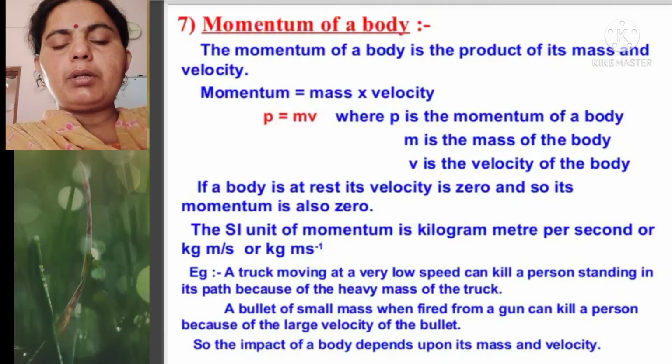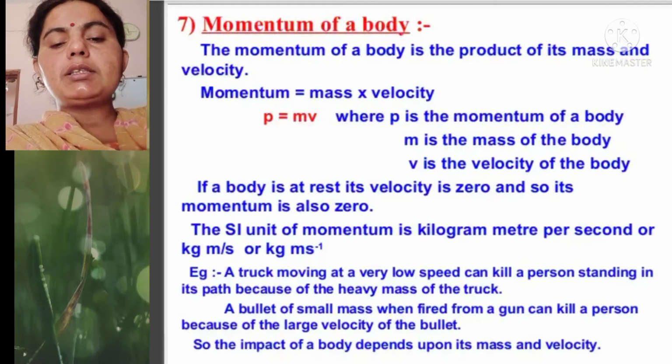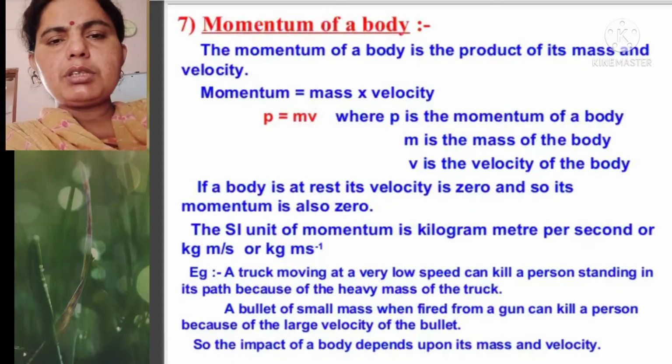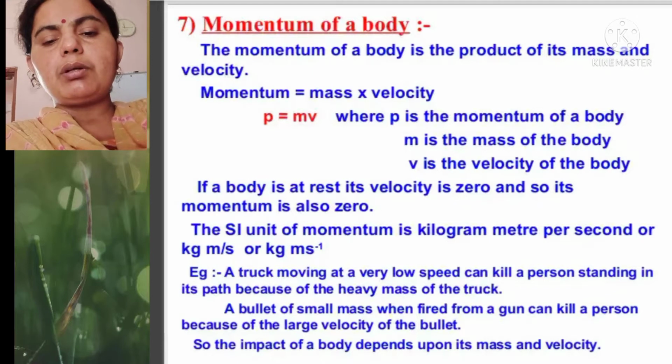The momentum of a body is the product of its mass and velocity, or momentum is equal to mass into velocity. So as you can see, momentum is decided by the mass of a body and the velocity of an object. As we know very well, velocity is the change of displacement with respect to time. So velocity can be zero, negative or positive depending upon the displacement.